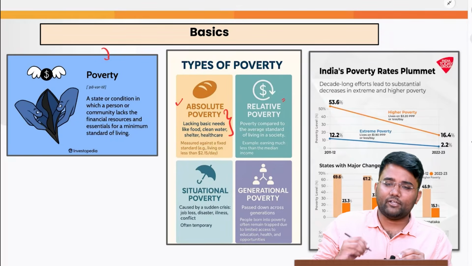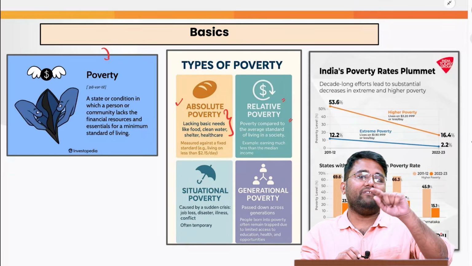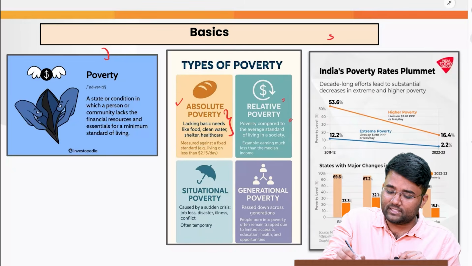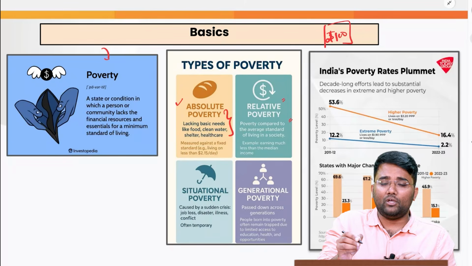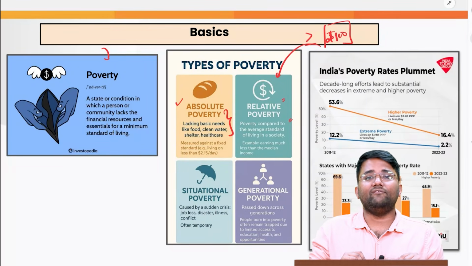And then we have relative poverty, where poverty is compared to the average standard of living in that society. For example, let's suppose there is a society where everyone is earning 100 rupees. So the people who will be earning less than 100 rupees will be categorized as relatively poor.